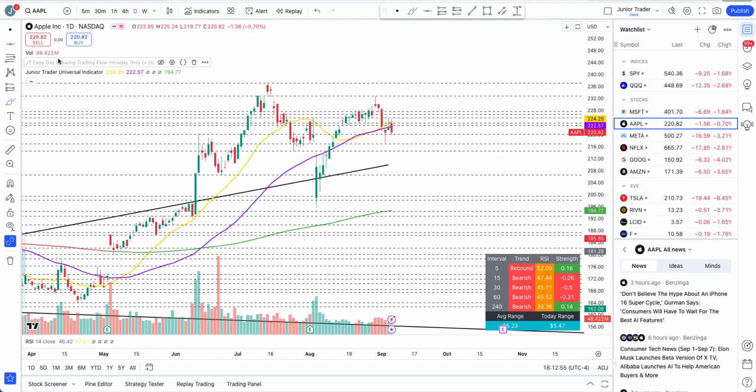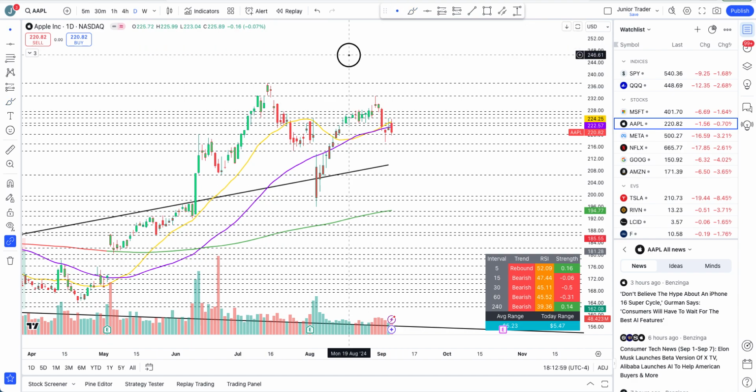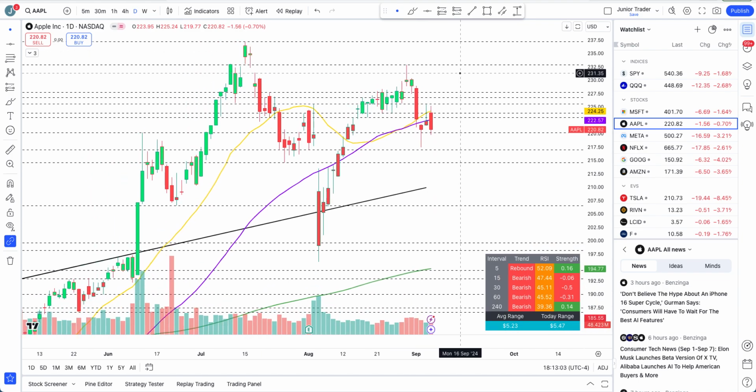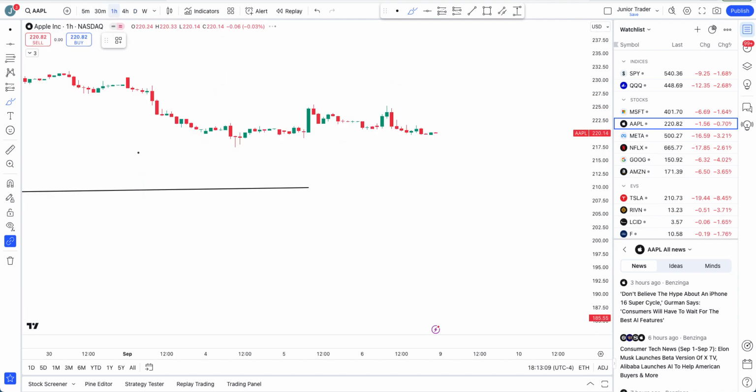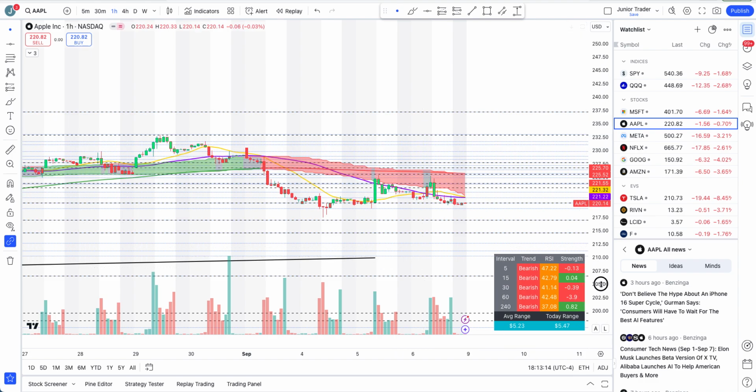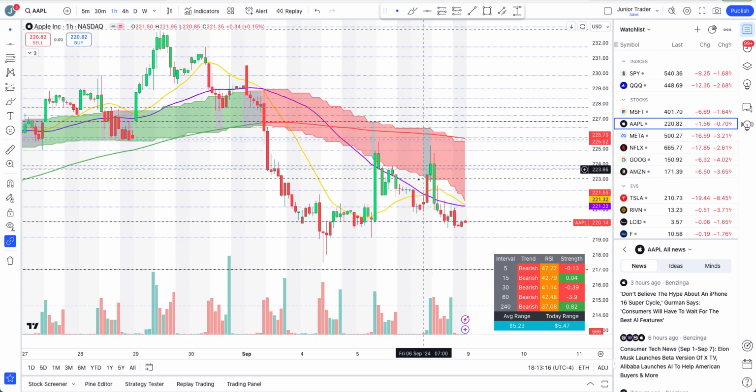Apple. So let's turn on the structure here first. And we have been just again still in the bearish structure, guys. Right now candles are red. We are in the bearish structure. Let's go to the hourly interval and let's take a look at some more stuff here. We are still below the cloud, and you can see rebounds when they are coming, they are only coming up until the cloud, and then the sell-off continues from thereafter.